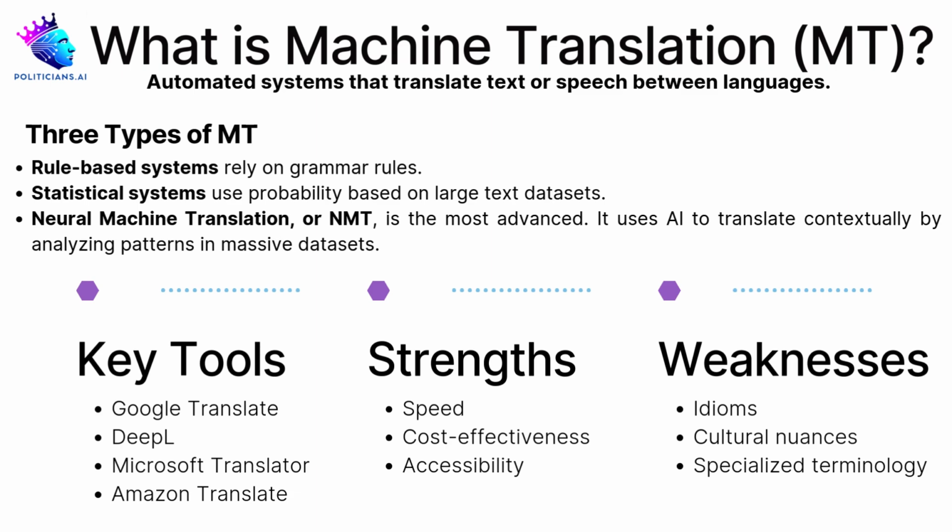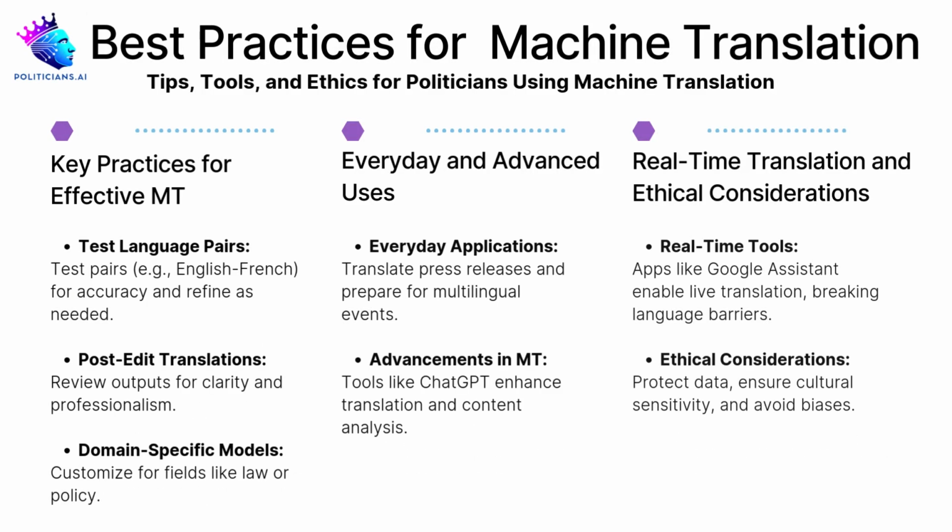Strengths and weaknesses. Machine translation is incredibly fast and cost-effective, but it has its limitations. Strengths: it's ideal for translating short, straightforward texts like meeting summaries or social media posts. Weaknesses: it struggles with idiomatic expressions, cultural nuances, and highly technical jargon. For example, translating a phrase like "break the ice" into Japanese may result in a literal translation, "kori o waru," which misses the idiomatic meaning. For legal or political documents, this could lead to misinterpretation. Always review MT outputs to avoid these pitfalls.